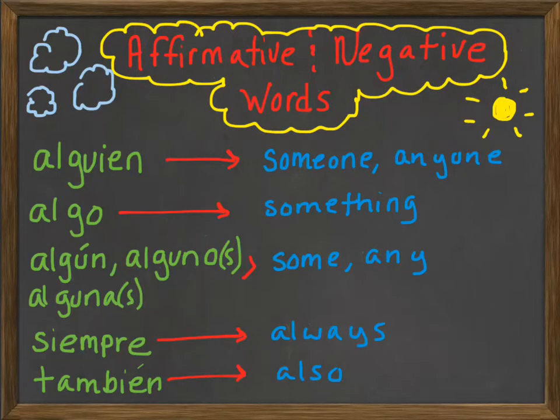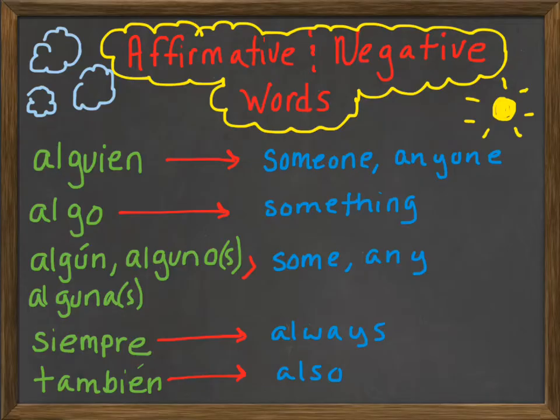Buenos días, estudiantes. We're going to be looking at affirmative and negative words. So let me go through these definitions. Alguien means someone or anyone. Algo means something. Algún, algún or algunos, alguna or algunas can mean some or any. Siempre means always, and también means also.